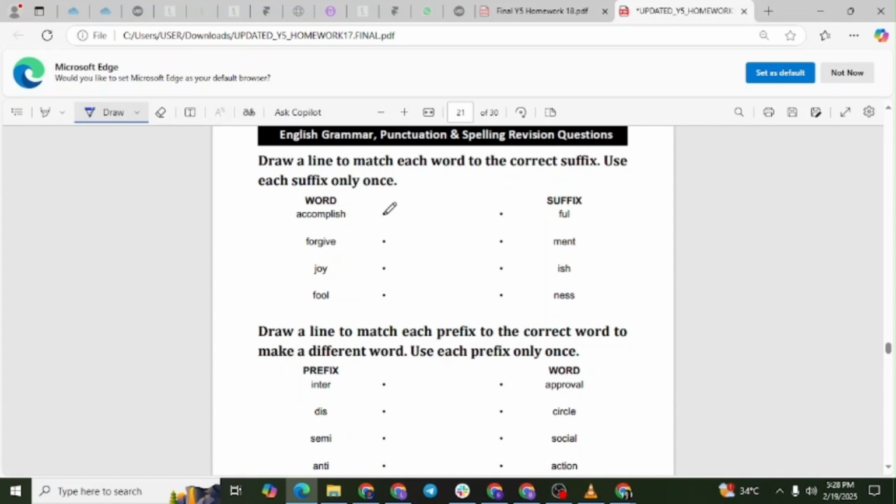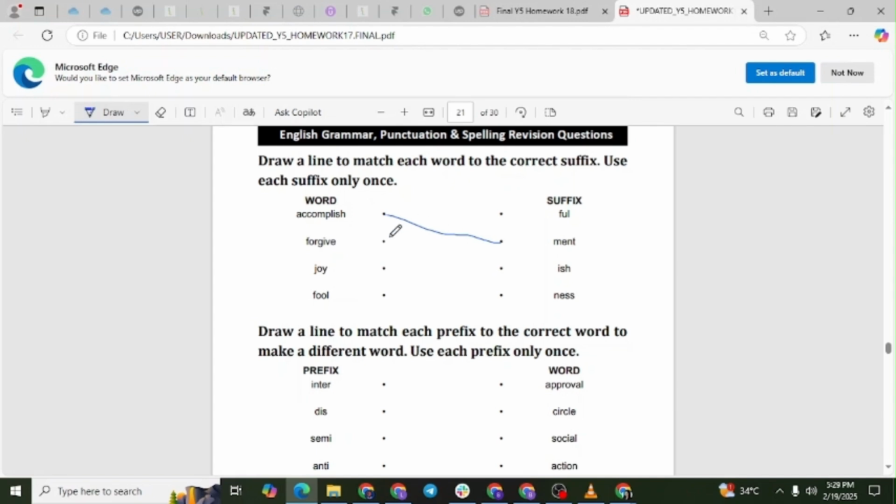The suffix -ment is used to turn a verb into a noun that denotes the action or the result of that action. Here, adding -ment to accomplish creates accomplishment, which means the result of accomplishing something, or an achievement. Forgive plus -ness equals forgiveness.